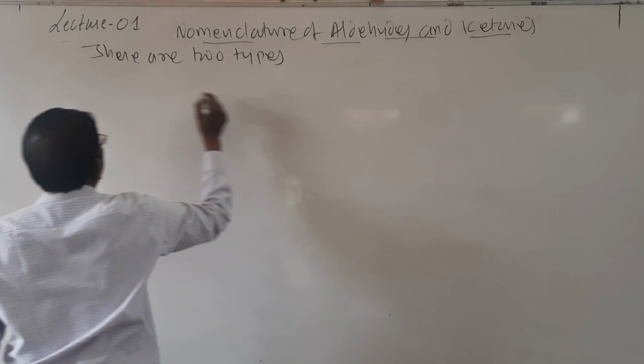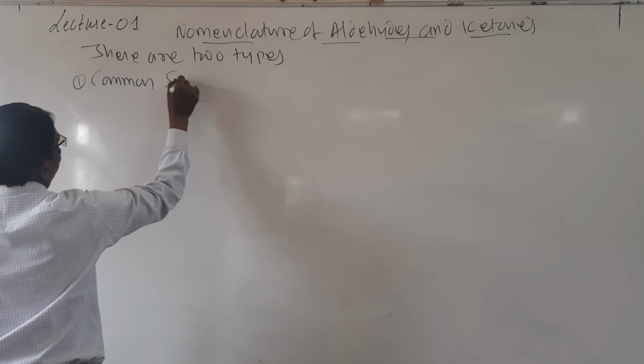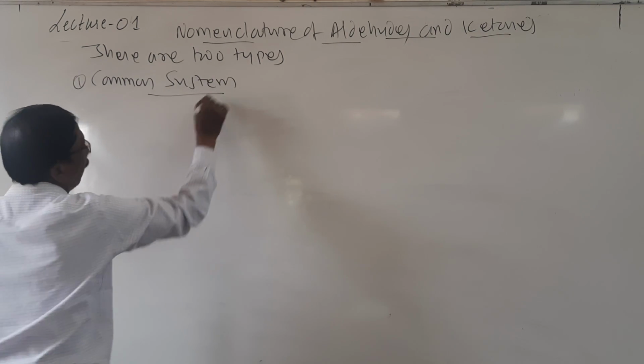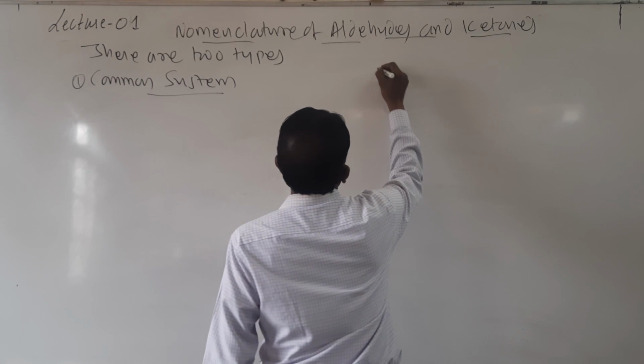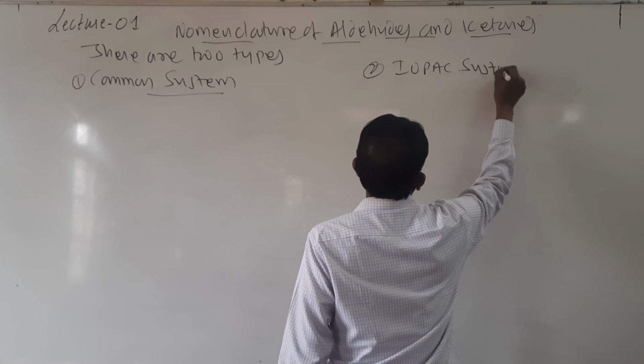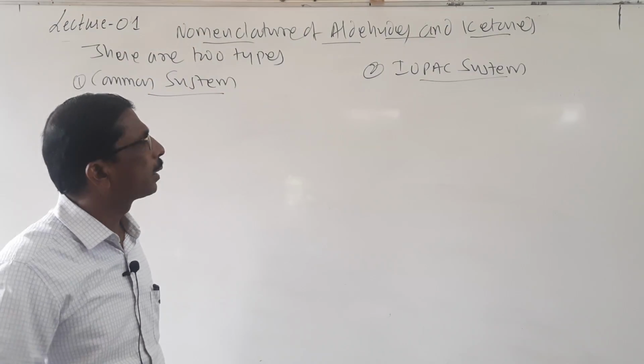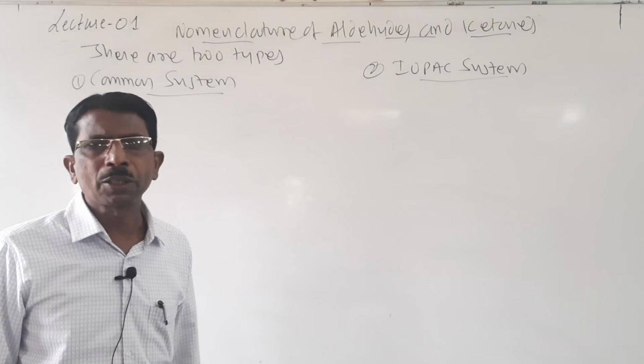Number one, common system, and number two, IUPAC system. Look here students, you are very familiar with this naming nomenclature.